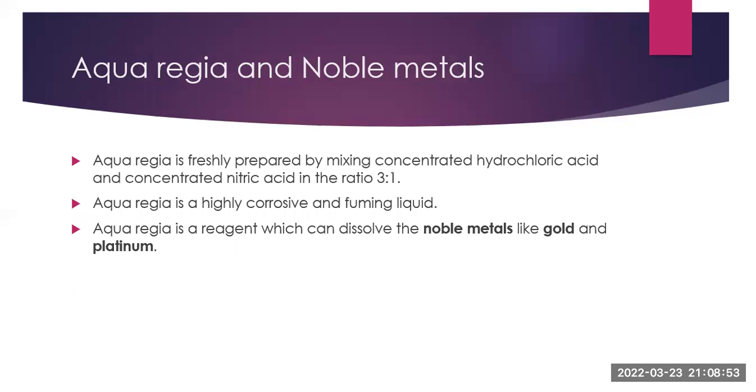Now we come to something called aqua regia and its relationship with noble metals. Aqua regia is freshly prepared by mixing concentrated hydrochloric acid and concentrated nitric acid in the ratio 3:1. Aqua regia is a highly corrosive and fuming liquid. It is a reagent which can dissolve the noble metals like gold and platinum.